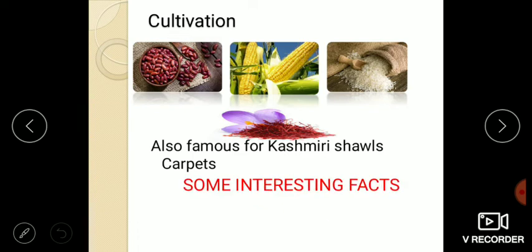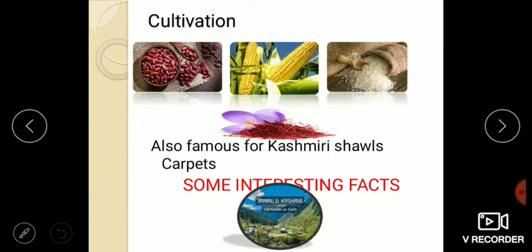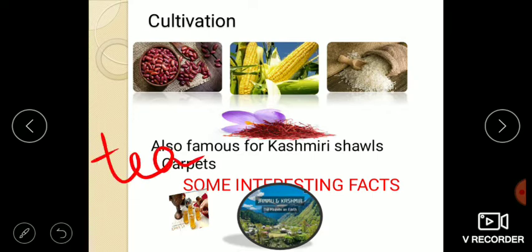Students, let me tell you some interesting facts. Do you know that Jammu and Kashmir is known as the heaven on earth? They drink kawa, a special kind of tea. They use kangdis to keep themselves warm during winters.